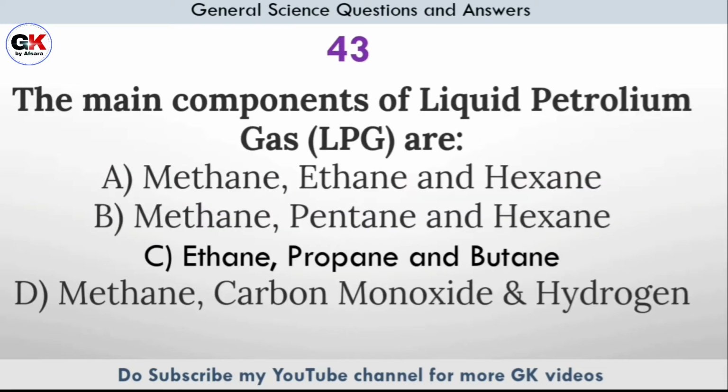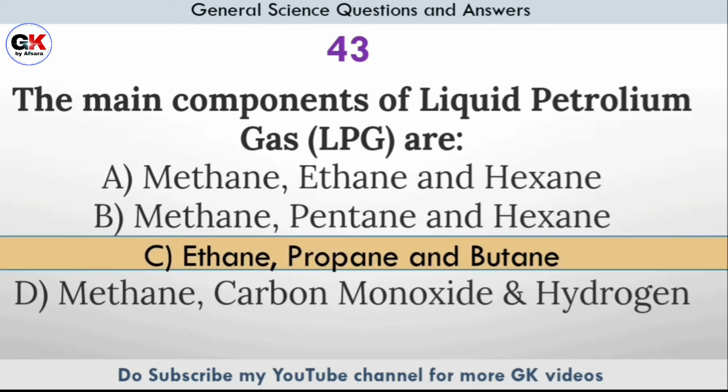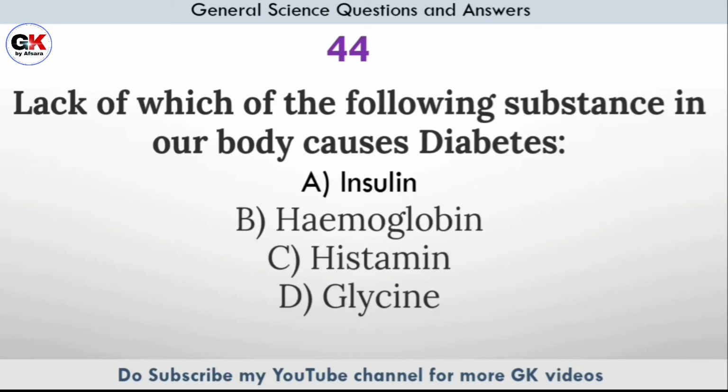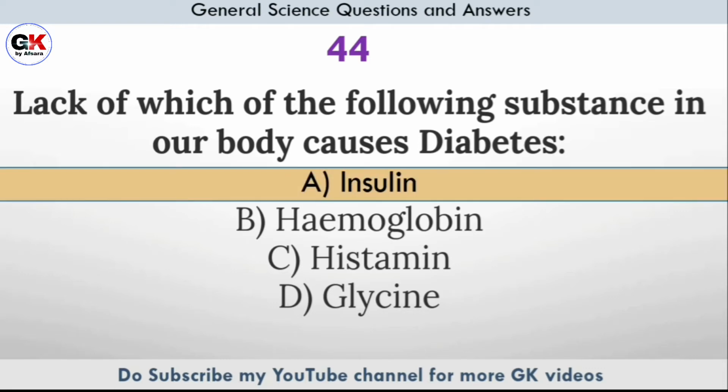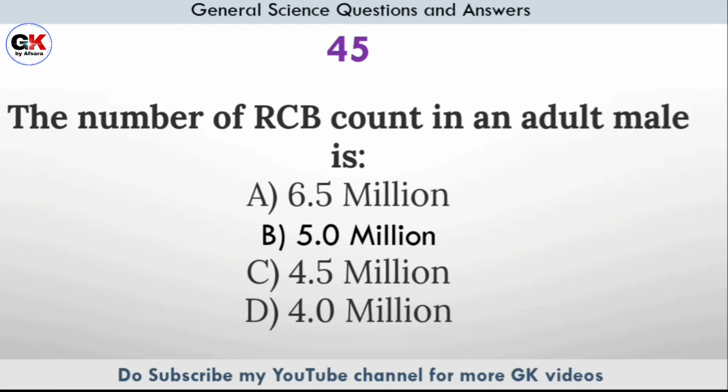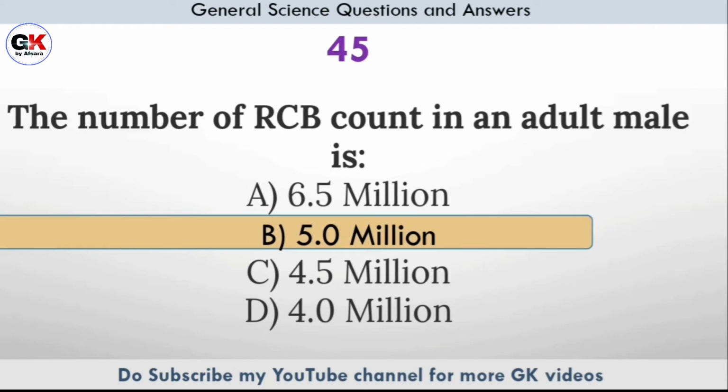The main components of liquid petroleum gas, LPG, are? Answer option C, ethane, propane and butane. Lack of which of the following substance in our body causes diabetes? Answer option A, insulin. The number of RBC count in an adult male is? Answer option B, 5 million.